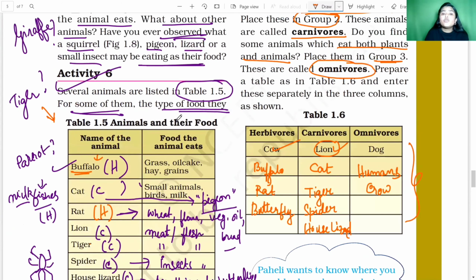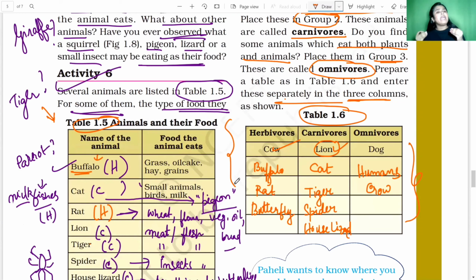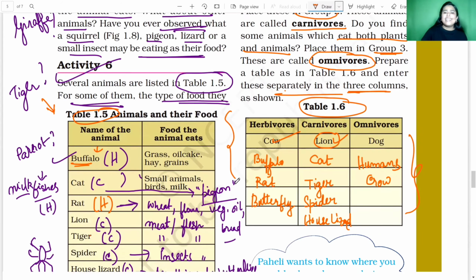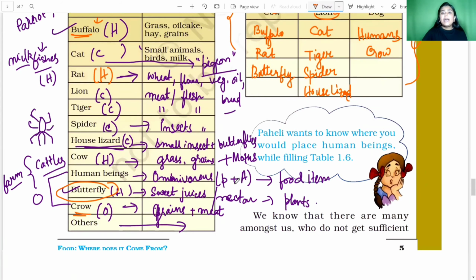Okay. So following table 1.5, we have already completed our table 1.3, and we have separated the three types of animal into three different columns as it is shown in table 1.3 according to herbivorous, carnivorous and omnivorous animal according to the different feeding habits of the animals. Clear, students? Now let us move ahead.